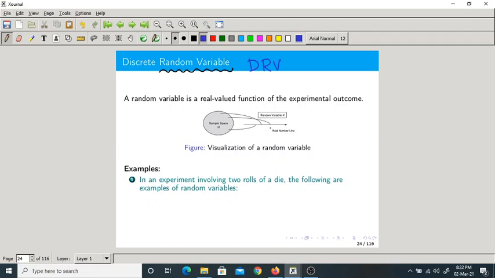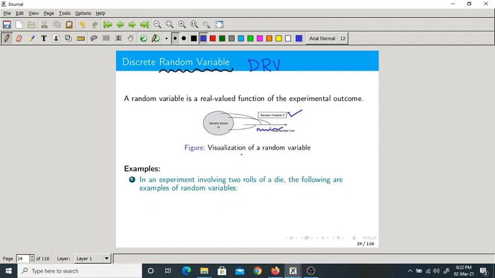As I mentioned in the last class, a random variable assigns a real value to the outcome of an experiment. So in this diagram, we can clearly see that this sample space contains all possible outcomes of an experiment, and for those outcomes a real value is assigned with the help of a random variable X. If the range of the random variable is finite, it is called discrete. Otherwise it is called continuous type of random variable.